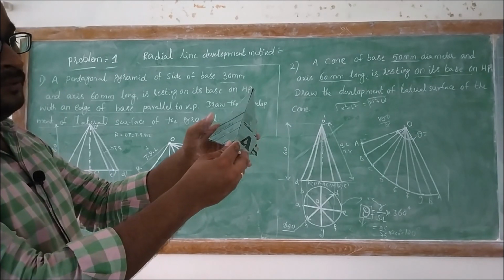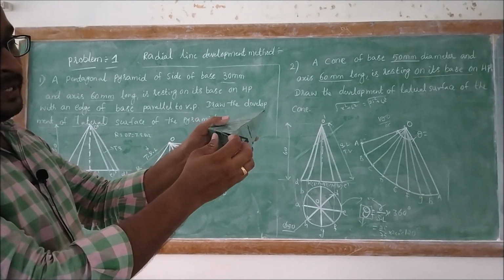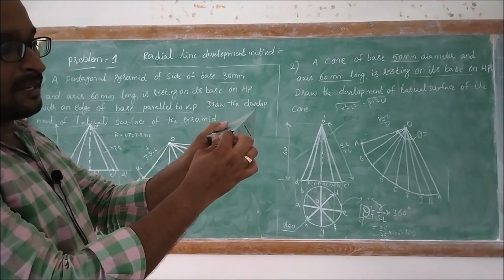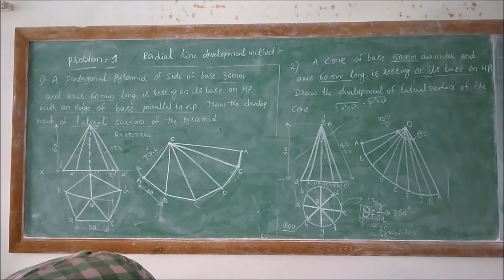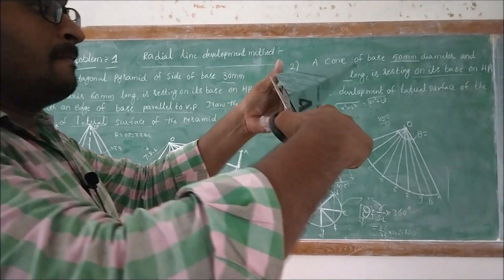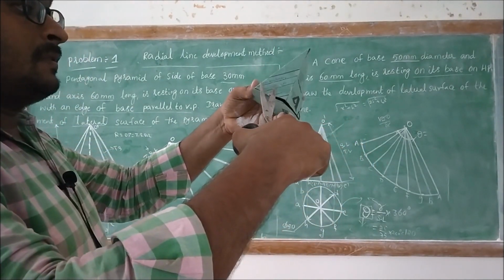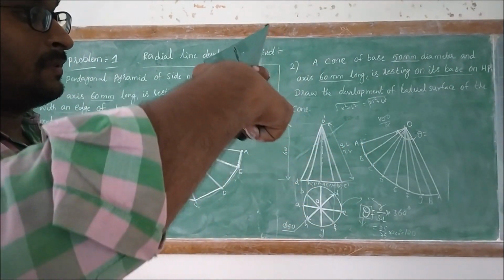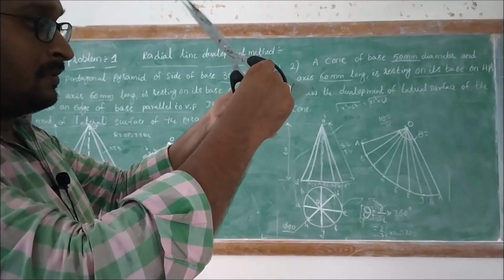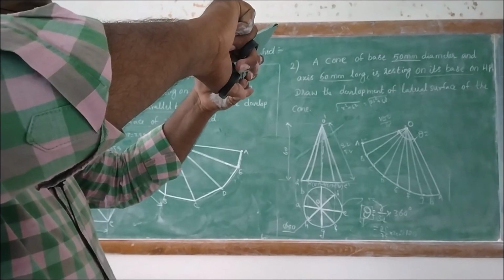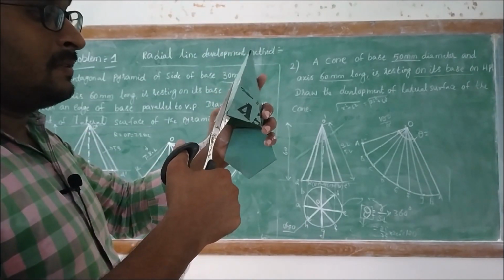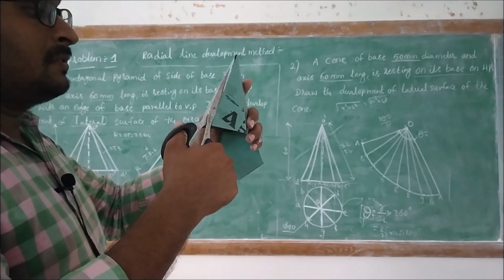So here I am going to develop the total surface. So I am going to cut it. Right? Then here also.